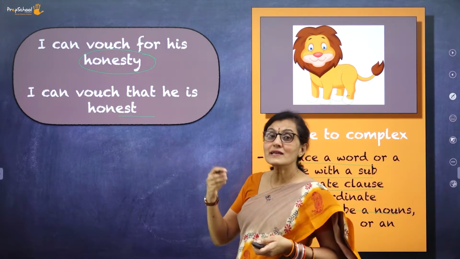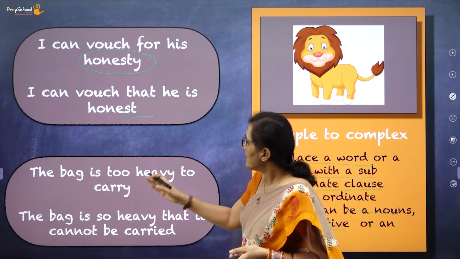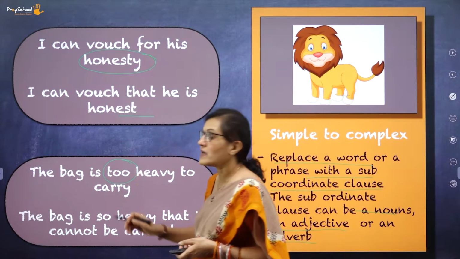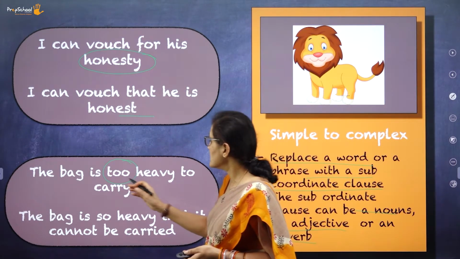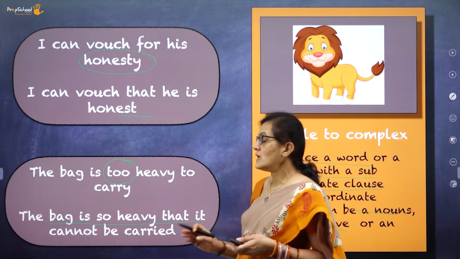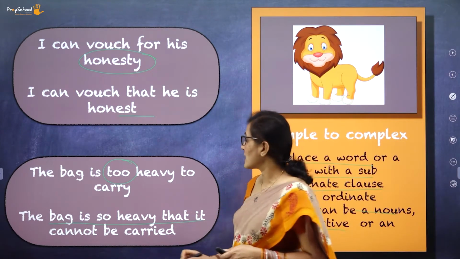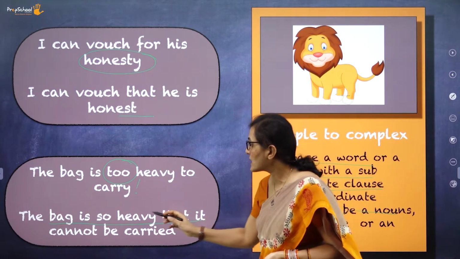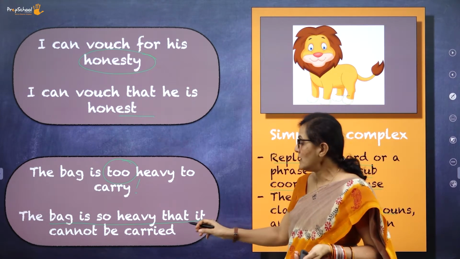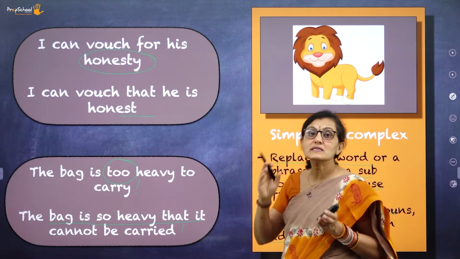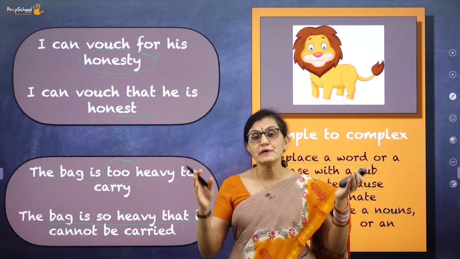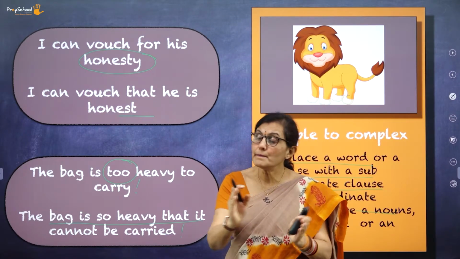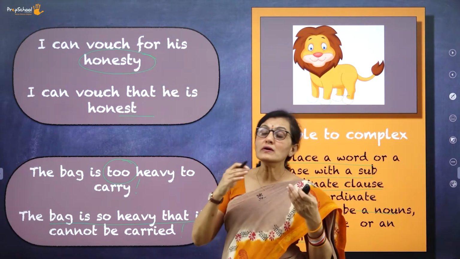When you look at the next example, the bag is too heavy to carry, the "too heavy" gets converted into: the bag is so heavy that it cannot be carried. Now when you look at the sentences, the structure, properties, meaning, everything is changed, isn't it? It's only that from simple, you're trying to make it into complex.